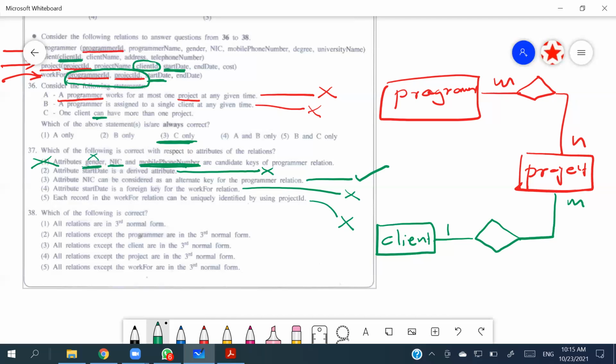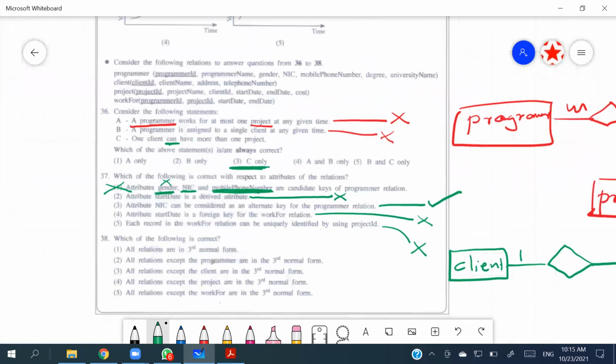Okay. So in the 38th, it says, which of the following is correct? So it is asking whether all relations are in third normal form, right? So let me clear the things on the relations, otherwise we won't be getting a good view of that.